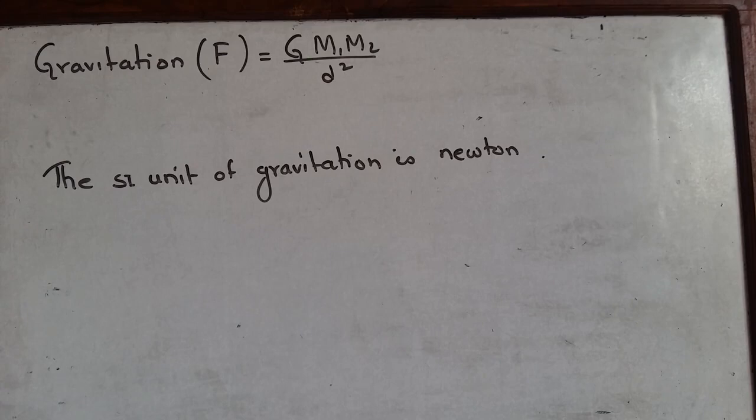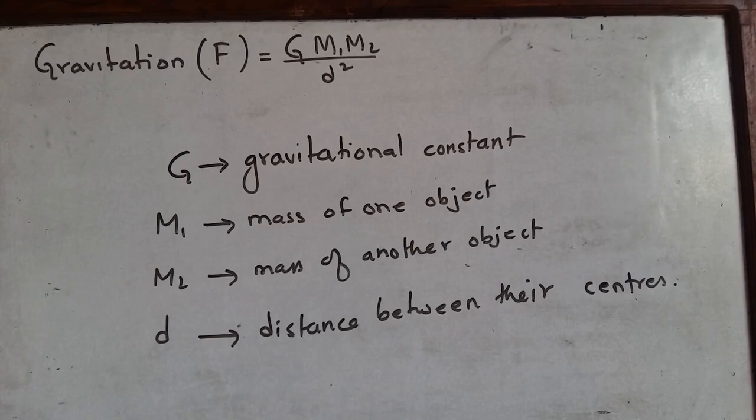Do not forget the formula of gravitation, the unit of gravitation, and the effects of gravitation. And do copy down what the initials stand for. G stands for gravitational constant.